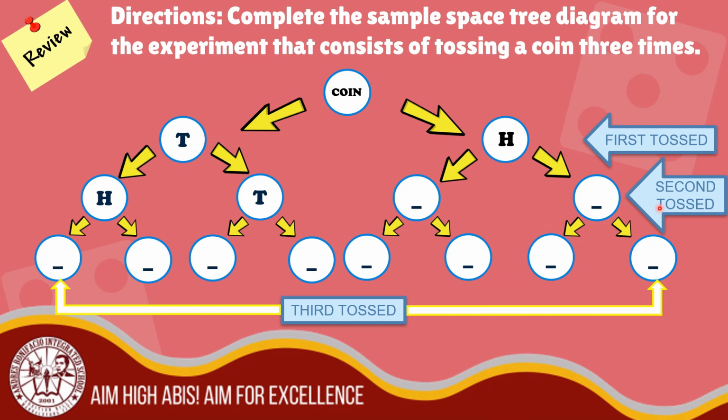For the second toss, we have the head, tail, and head and tail. And for the third toss, we have head, tail, head, tail, head, tail, head, and tail. So this is the sample space tree diagram for tossing a coin 3 times.